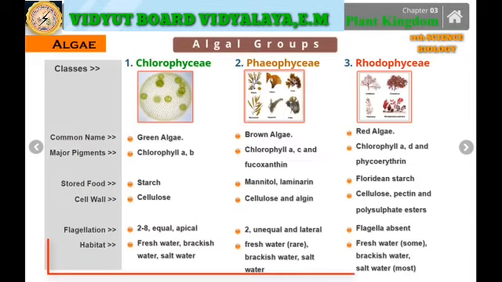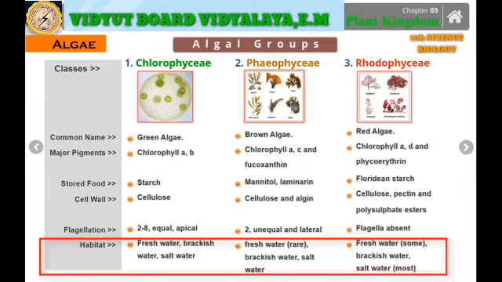The Phaeophycean algae is found in case of the fresh water, very rare in nature, the brackish water, as well as in case of the salt water too. And the Rhodophycean, some of them are found in case of the fresh water, in case of the brackish water, and most of them are found in case of the salt water.